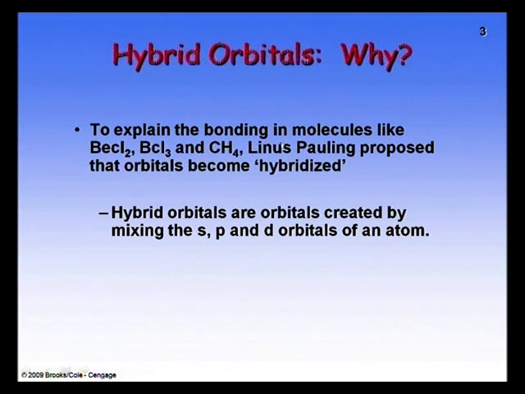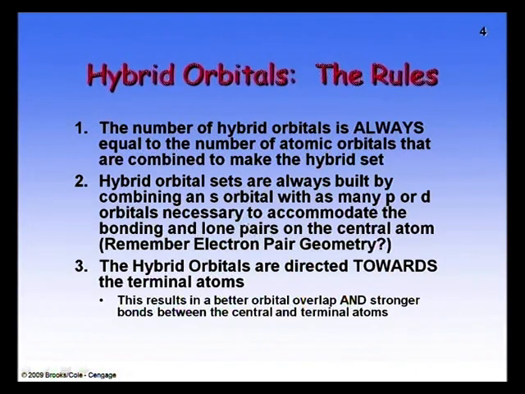To explain the bonding in molecules like beryllium chloride, boron trichloride and methane, Linus Pauling proposed that orbitals become hybridized. Hybrid orbitals are orbitals created by mixing the s, p and d orbitals of an atom. Which rules are followed in this hybridization? Let us see that also.